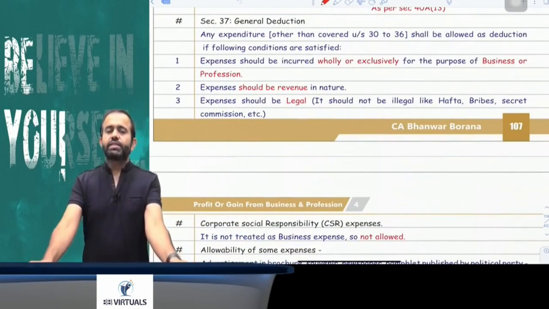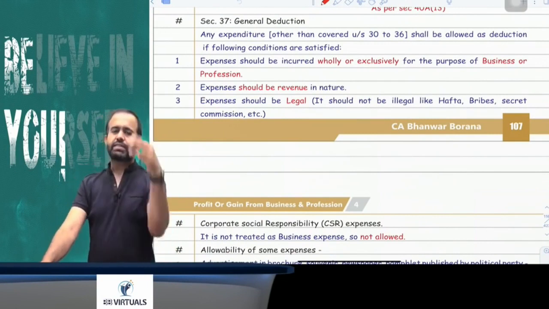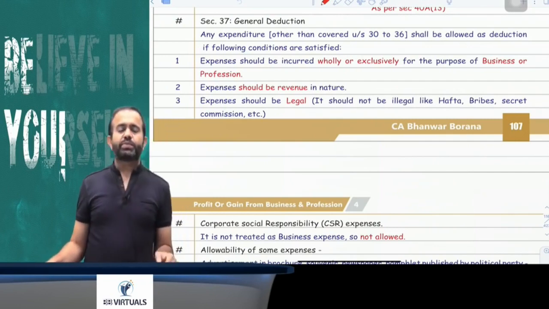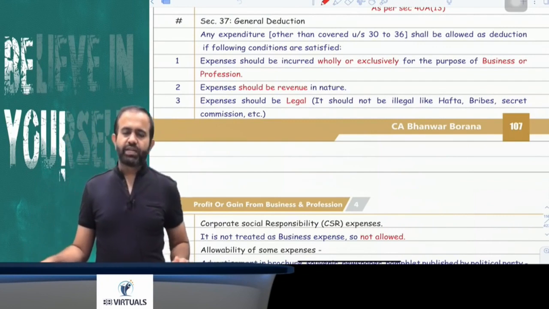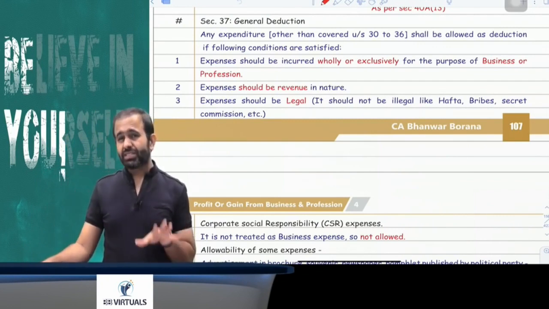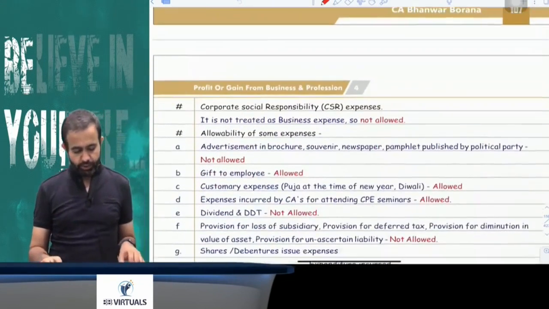Next section is section 37, that is called general deduction. Any expenditure which is not covered under sections 30 to 36 will be allowed under section 37 if 3 conditions are satisfied. First condition is that the expenditure should be wholly and exclusively for your business purpose. Second, the expenditure should be of revenue nature. And third, the expenditure should be legal expenditure, then only it is allowed as deduction.